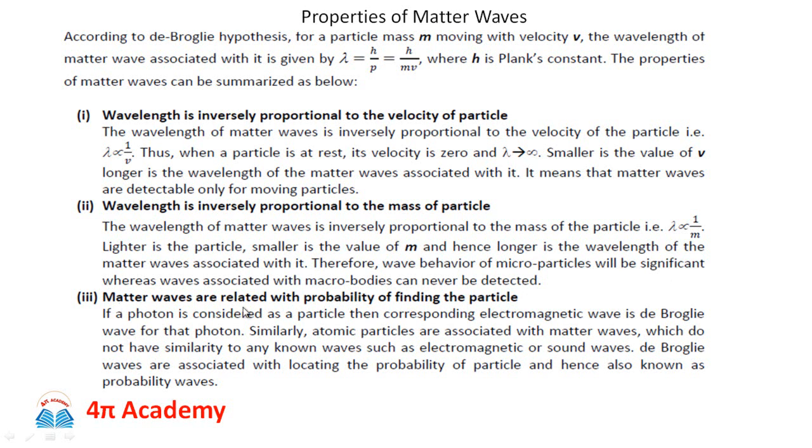Then matter waves are related with the probability of finding the particle. If a photon is considered as a particle, then the corresponding electromagnetic wave is a de Broglie wave for that photon. Similarly, atomic particles are associated with matter waves which do not have similarity to any known waves such as electromagnetic or sound waves. De Broglie waves are associated with locating the probability of particle and hence also known as probability waves.